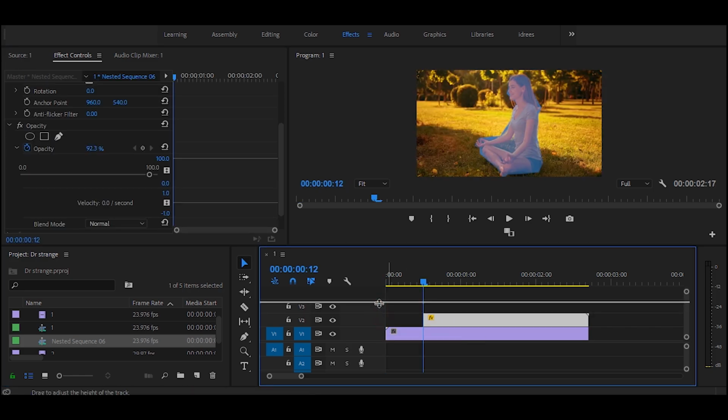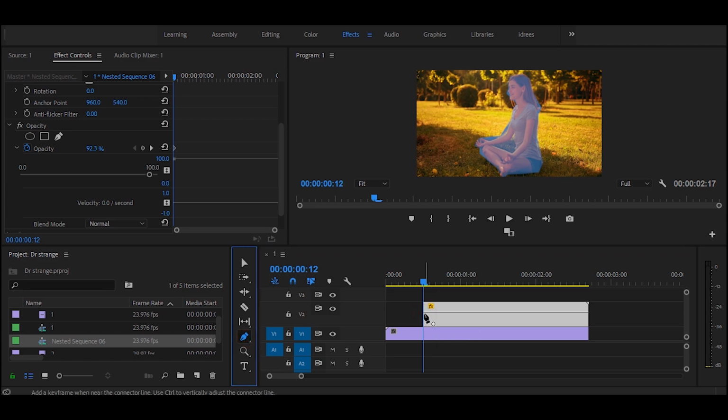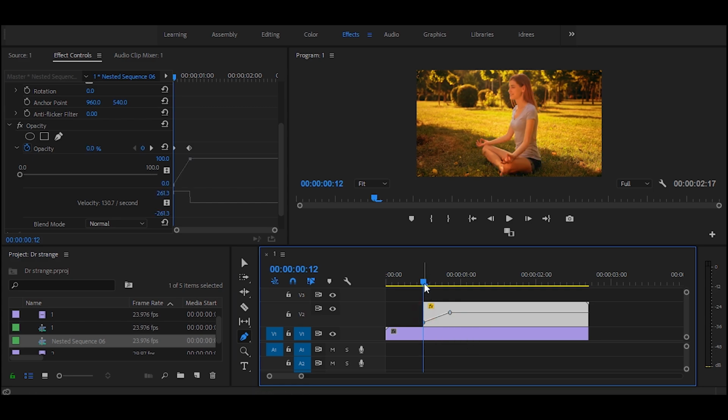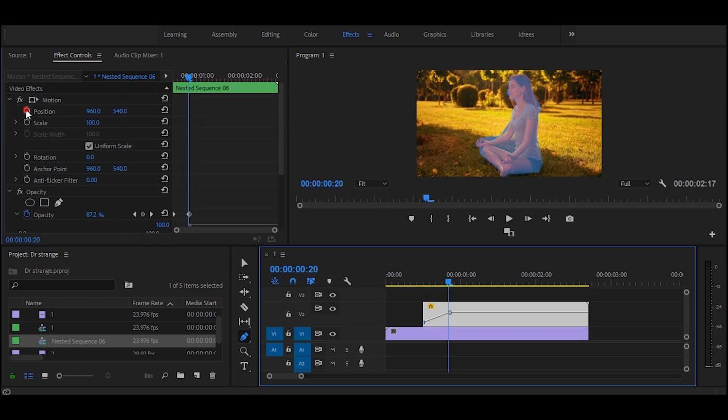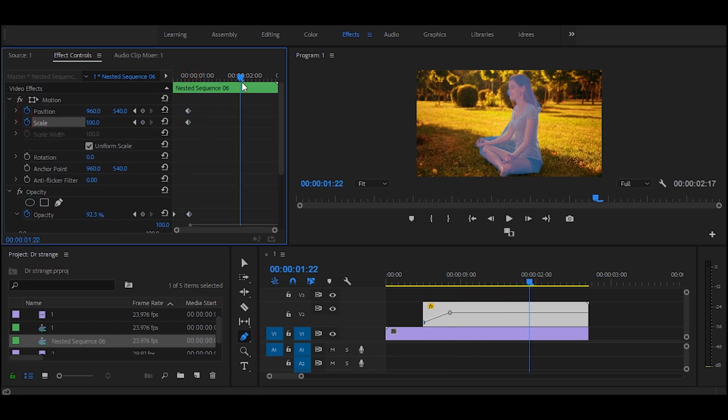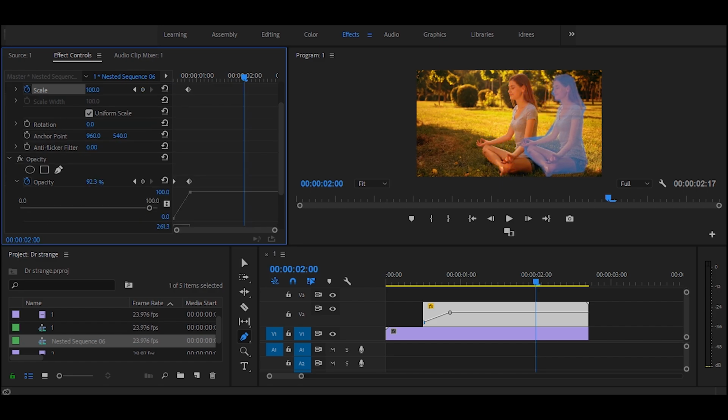Drag the line upwards to change the opacity value. Add 2 points with the pen tool like shown in the video. Add a keyframe on the position where you want to animate and change the value. And where you want to end the animation, also decrease the opacity and reset the position.